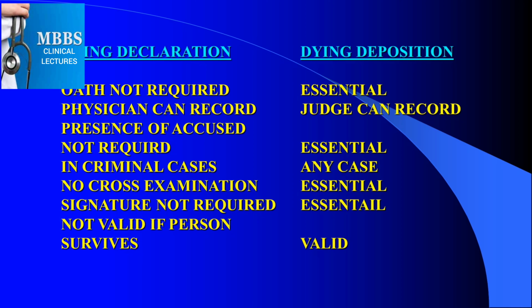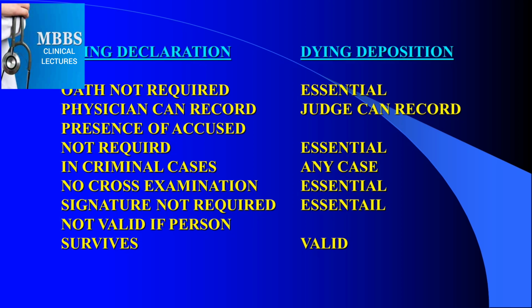In dying declaration, no cross-examination. In dying deposition, cross-examination is essential. In dying declaration, signature is not required, but in dying deposition, signature is a must. The dying declaration becomes invalid if the person survives.